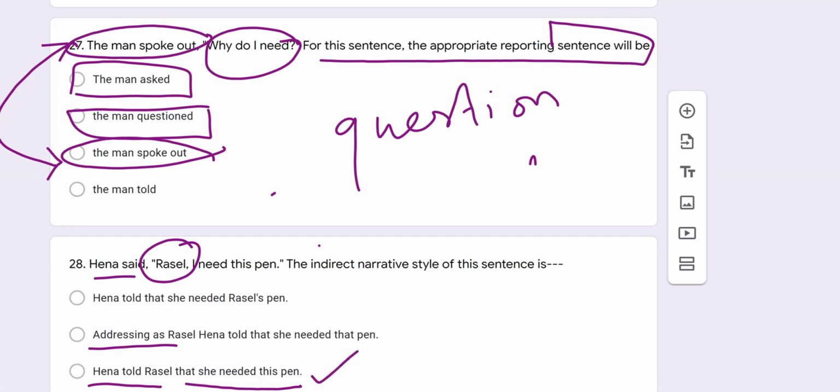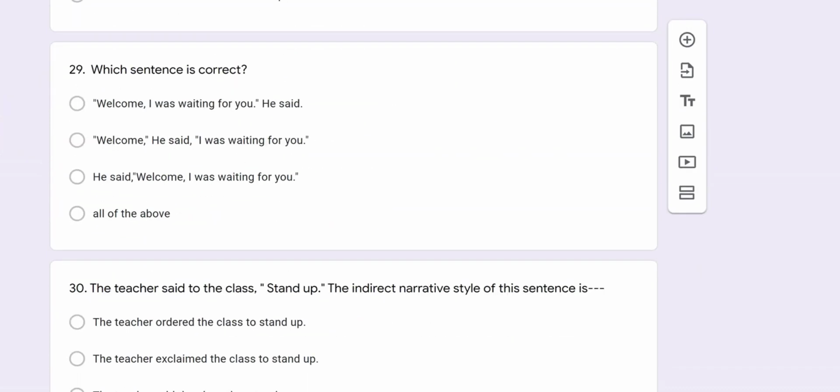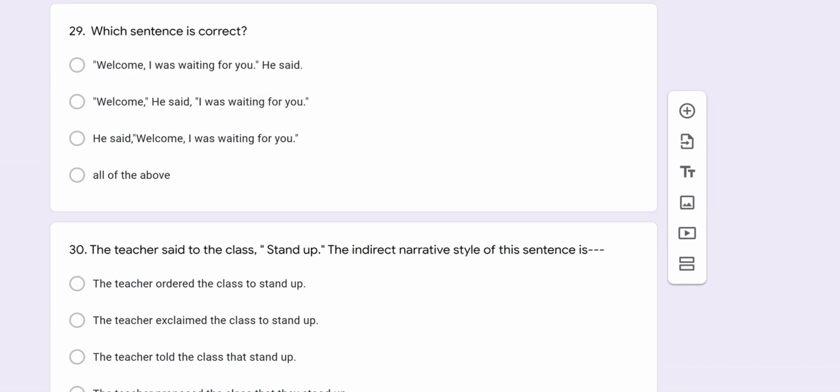And then question number 29, my dear students. In question number 29, the question was like this: which sentence is correct? Another correction sentence, my dear students. The first one is, "Welcome, I was waiting for you," he said. It is seemingly correct. And then, "Welcome," he said, "I was waiting for you." This also seems a correct answer. And the last one, He said, "Welcome, I was waiting for you." My God, this is also correct. So, all of the above is the correct option, my dear students.